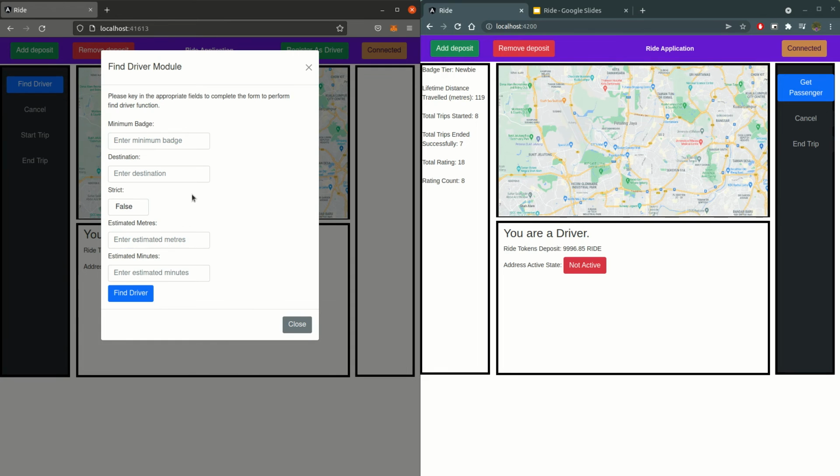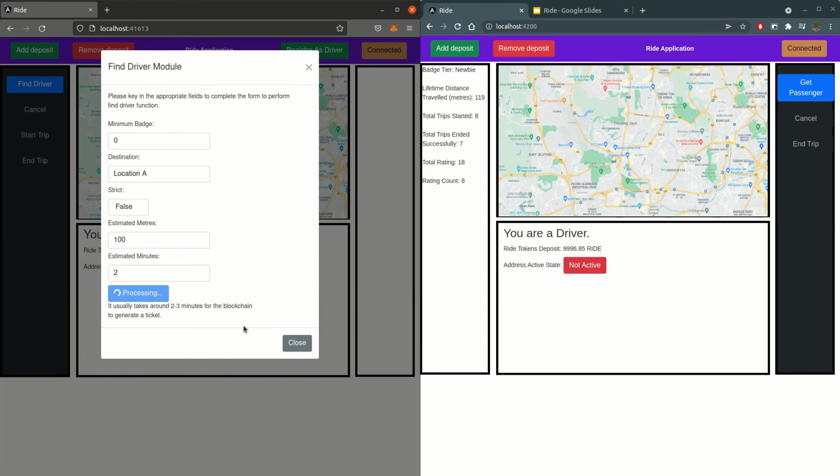So first thing is the passenger will find the driver, and in the official mobile app the passenger will find a driver via a Maps API, and because this is just a demo app, we'll be just manually inputting it. And badge is the driver reputation level with which a passenger is comfortable. Destination, let's just say is location A we are going to, and it's 100 meters away and it's a 2 minute drive, and we'll find driver.